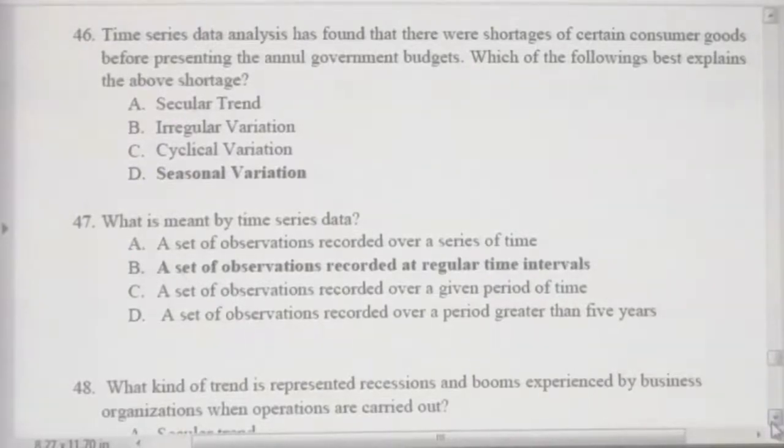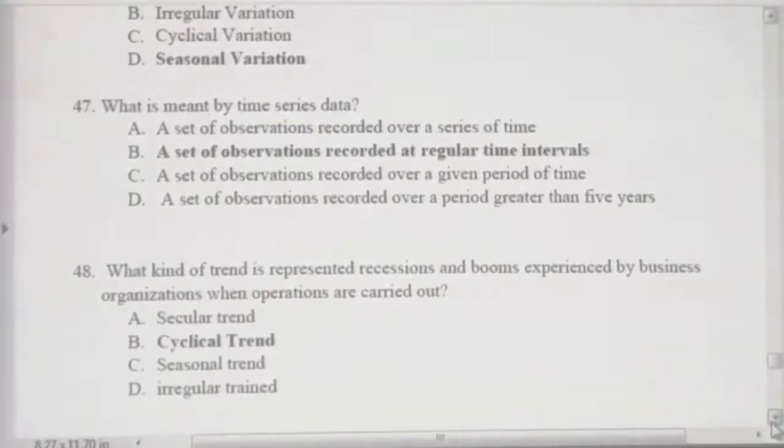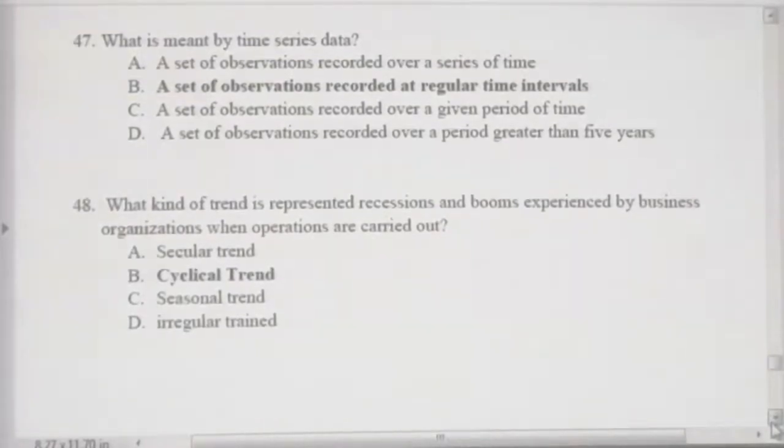Then question 47. What is meant by time series data? What is time series data? They ask for the meaning. Let's take all the answers. A. A set of observations recorded over series of time. B. A set of observations recorded at a regular time interval. C. A set of observations recorded over a given period of time. D. A set of observations recorded over a period greater than 5 years.